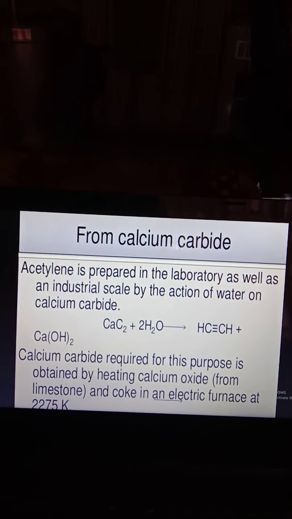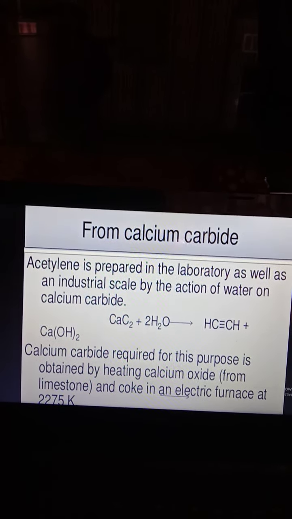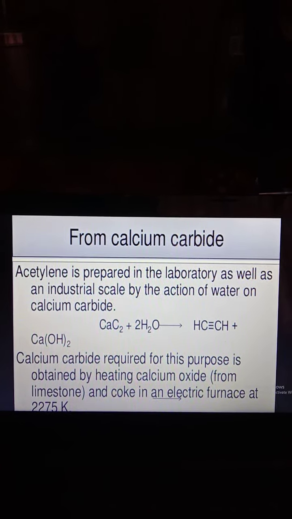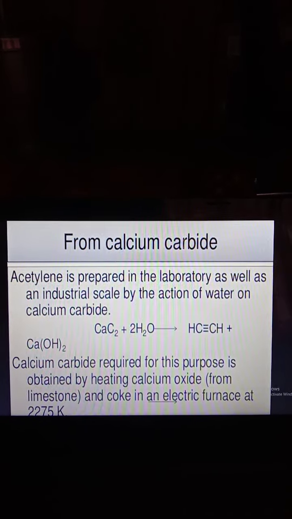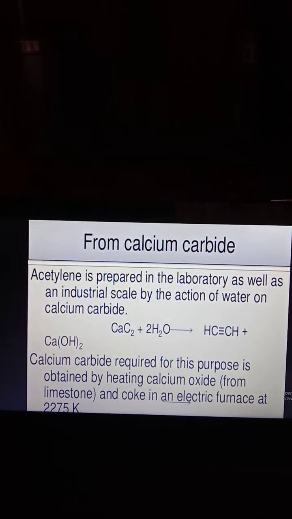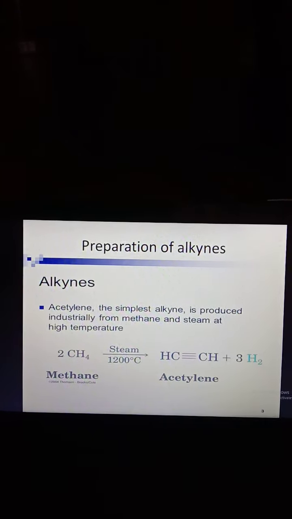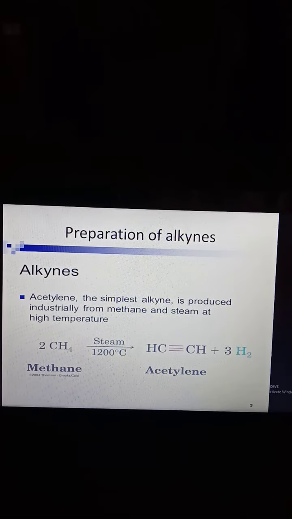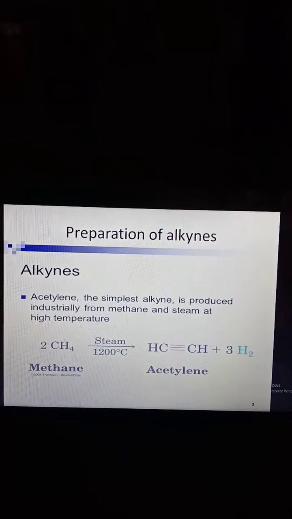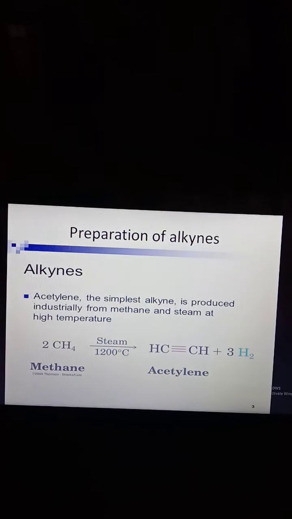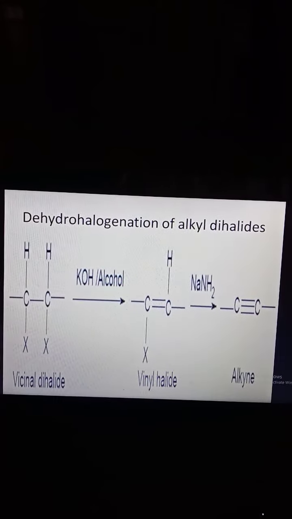Preparation of alkynes from calcium carbide. Calcium carbide is CaC2. In the presence of 2 water molecules, alkynes are formed and calcium hydroxide is removed. Alkynes can be prepared from methane, simply an alkane molecule, in the presence of steam at 1200 degrees Celsius, forming acetylene with removal of hydrogen molecules.